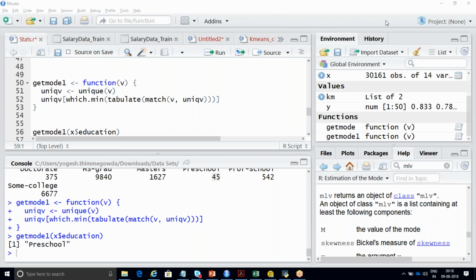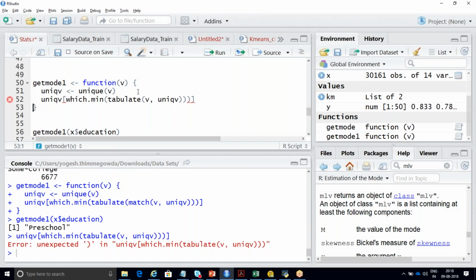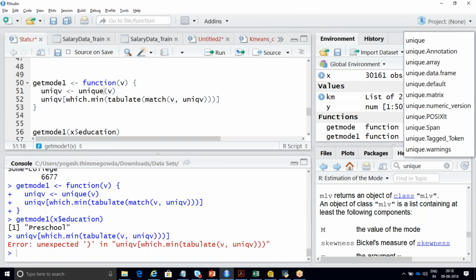You will never be able to do that, because that is the standard syntax; you cannot change it. If you just go to this unique of V, go to the help section, Manjunath, and type unique. You're going to get extract unique elements.